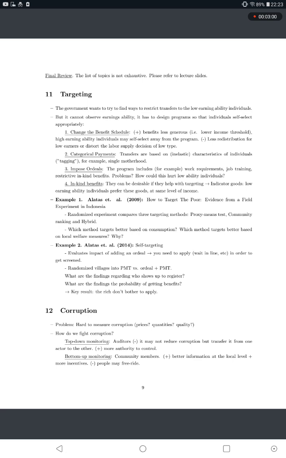A positive, more authority to control. Then there's bottom-up monitoring, community members. Positives: better information at the local level, plus more incentives. Negative: people may free ride.